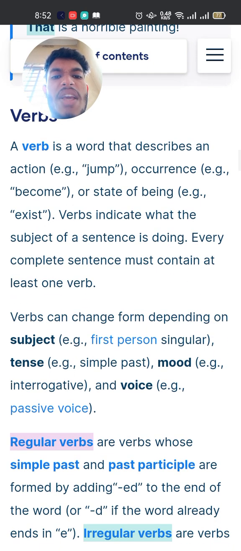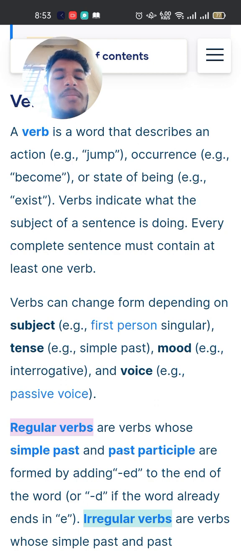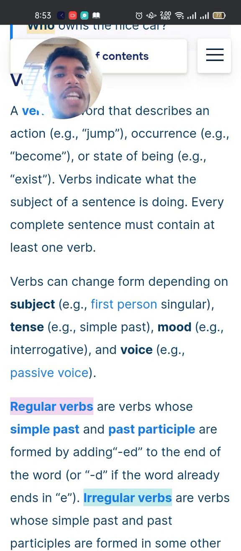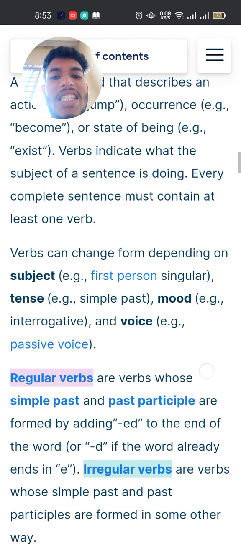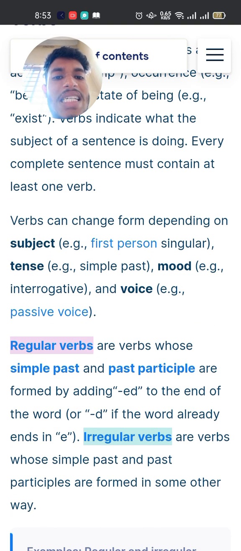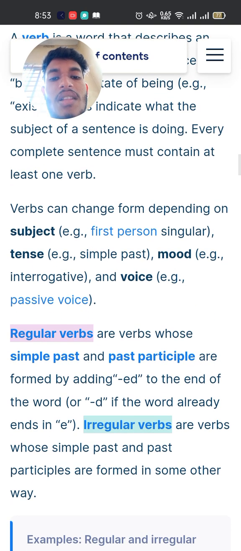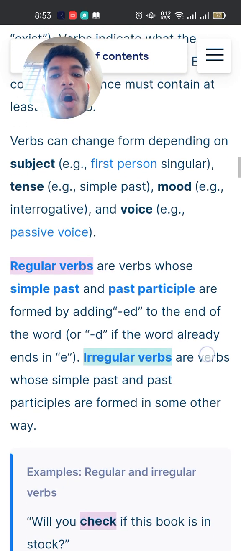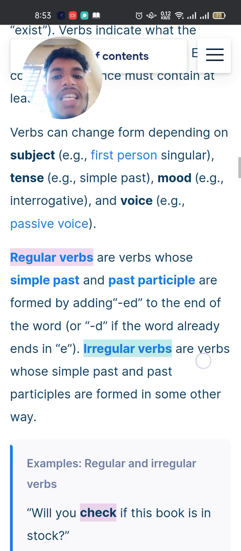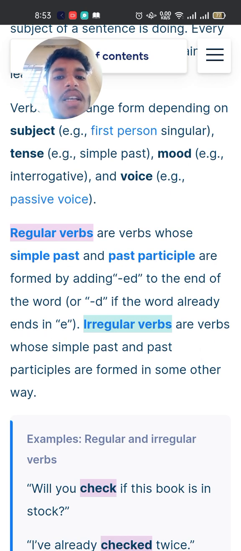Verbs. A verb is a word that describes an action, like jump, an occurrence, like become, or a state of being, like exist. Verbs indicate what the subject of a sentence is doing. Every complete sentence must contain at least one verb. Verbs can change form depending on subject, person, number, tense, mood, and voice.